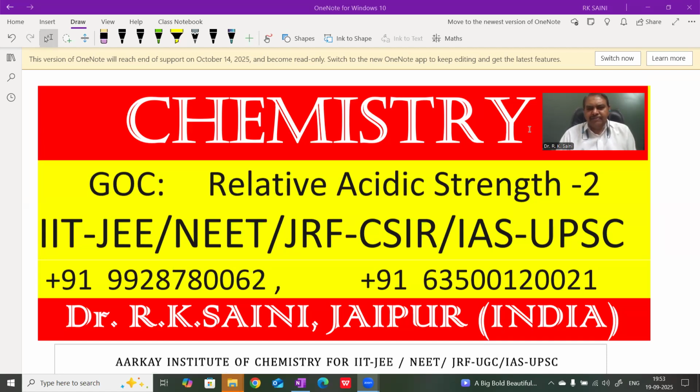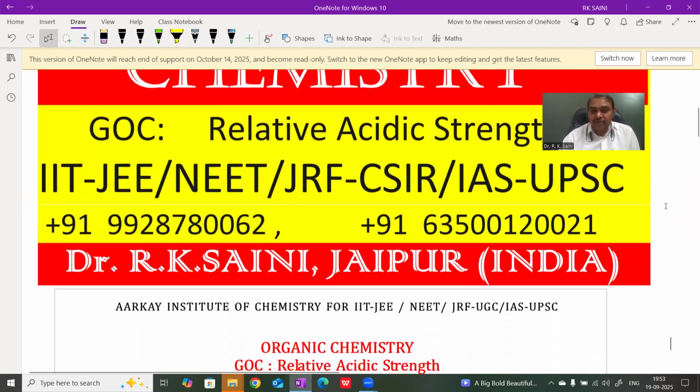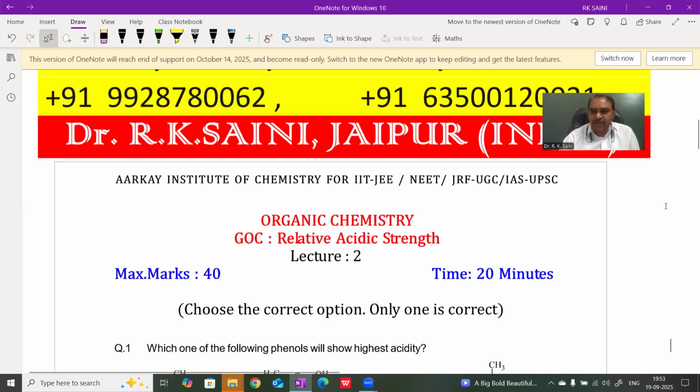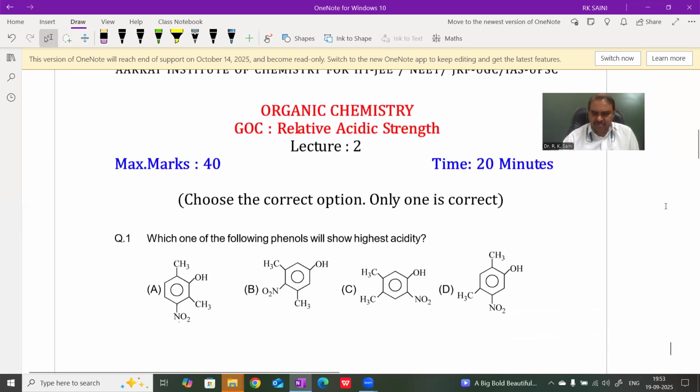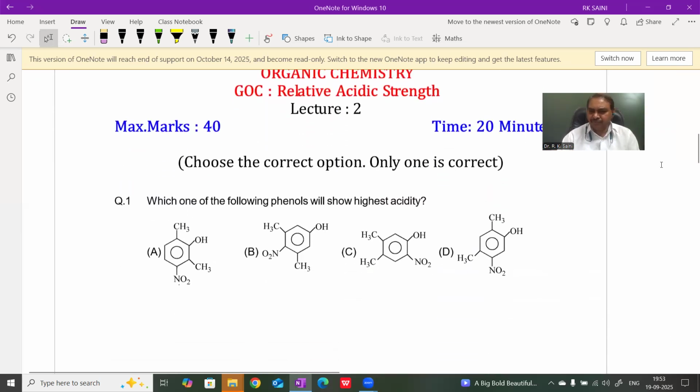I am Dr. R.K. Seni, and today I am going to discuss some more questions about the acidic strength. Acidic strength mainly depends upon the stability of their conjugate base, and the stability of the conjugate base depends upon many factors, such as resonance stabilization, the inductive effect of other groups, the M effect of other groups, as well as solvation of the conjugate base. For example, question first.